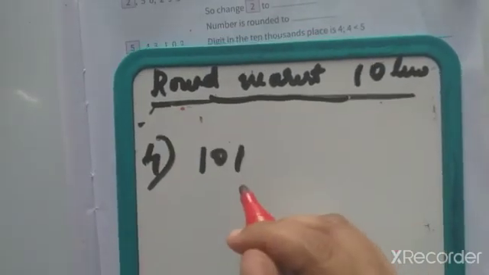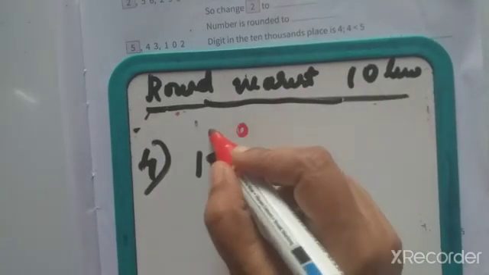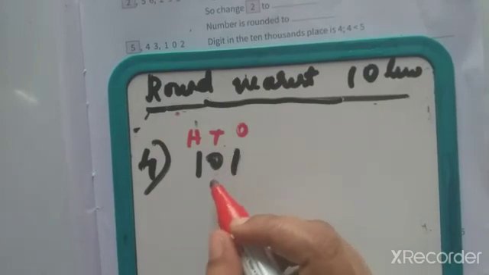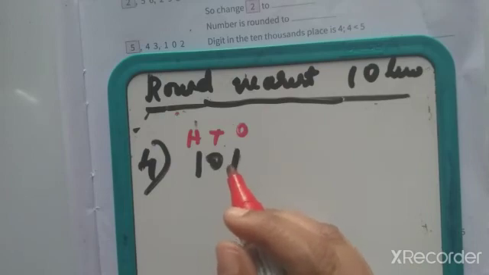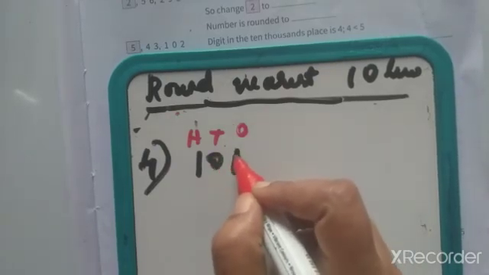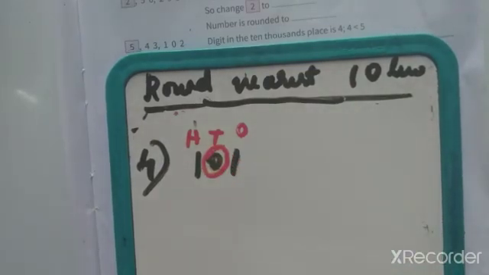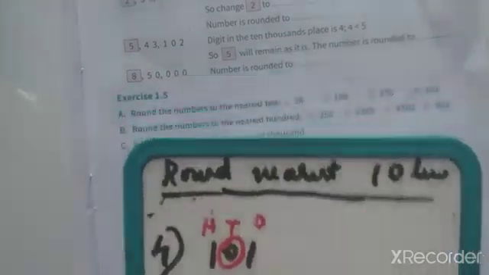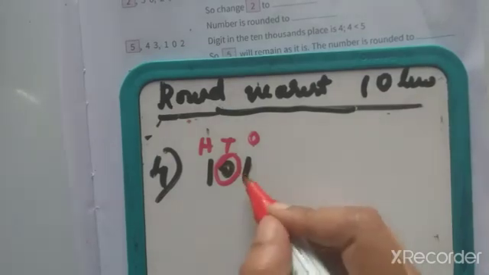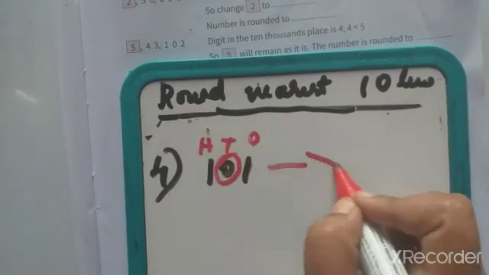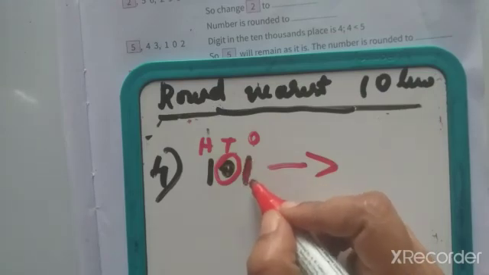Fourth question is 101. In which place do we have to round off? Tens. Ones, tens, 100. Keep your textbook and write, children. Now ones, tens, 100. So the tens place has 0. 101, the ones digit is 1, which is less than 5.